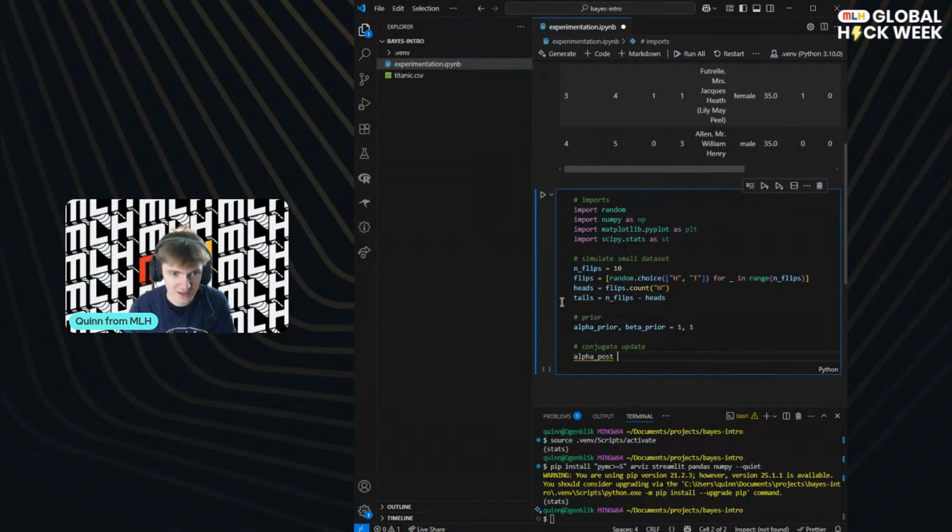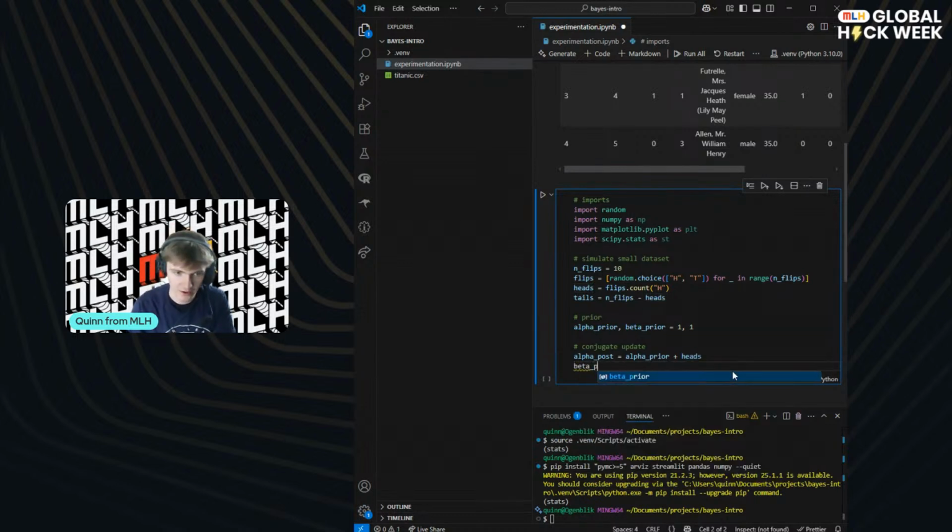We can update this using a rule: for the alpha posterior, we take our prior and then just add the number of successes, or heads in this case, or k if we see k successes in n flips. So heads here is a count. Hopefully that's making sense.